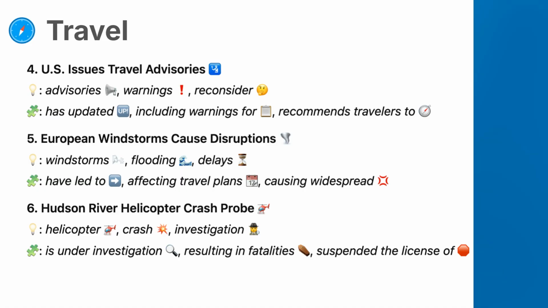6. Vocabulary. Helicopter, a type of aircraft that takes off and lands vertically using rotating blades. Crash, a sudden and violent accident involving vehicles or aircraft. Investigation, a formal inquiry to discover the cause or facts behind an incident. Phrases: is under investigation, indicates that authorities are currently examining the event. Resulting in fatalities, describes that the event caused deaths. Suspended the license of, temporarily revoked permission to operate due to the incident.